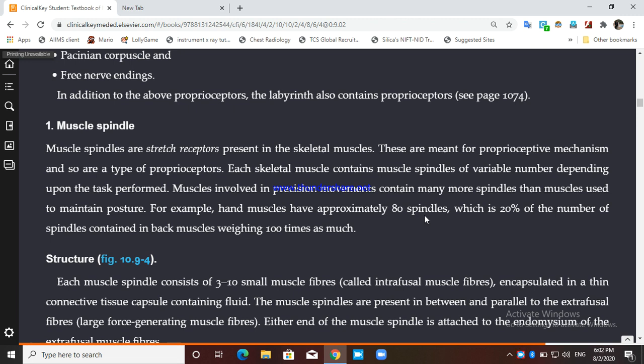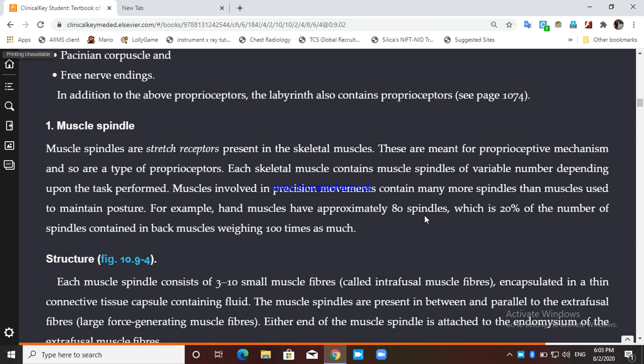Now each skeletal muscle contains muscle spindles of variable number, and it will depend on what task is performed by that muscle, whether it is less precise or more posture maintaining. So that will depend upon the function of the muscle.